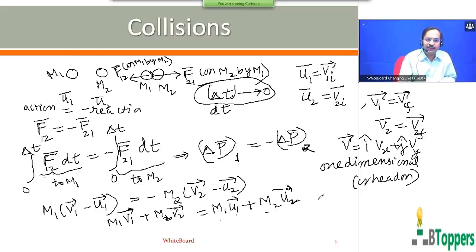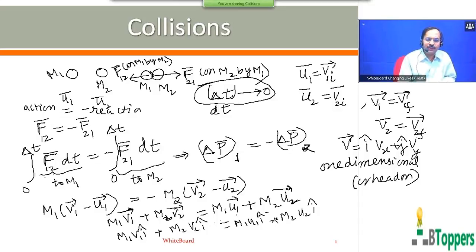Suppose we consider the simplest situation where all the velocities are directed along the x-axis. Then u1 bar you can write as u1 into i cap, and u2 bar you can write as u2 into i cap. u1 and u2 are the x components of initial velocities before collision. v1 bar you can write as v1 into i cap, where i cap is the unit vector along positive x-axis, and v2 bar you can write as v2 into i cap.